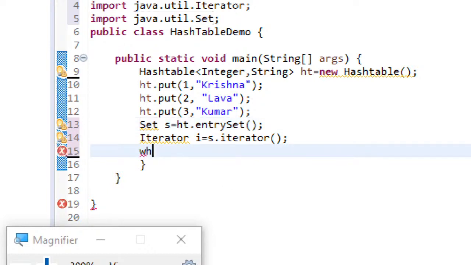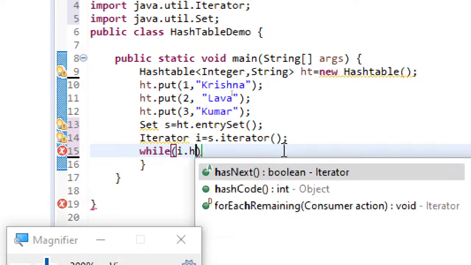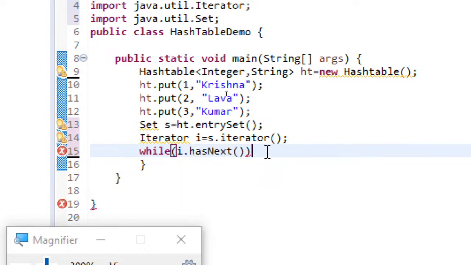While i dot... okay, if you type a wrong character it will not give you the options as next.